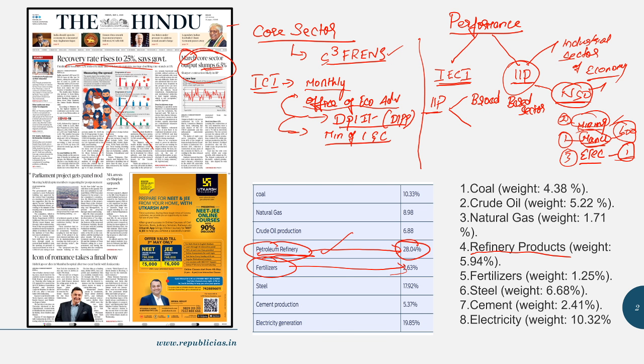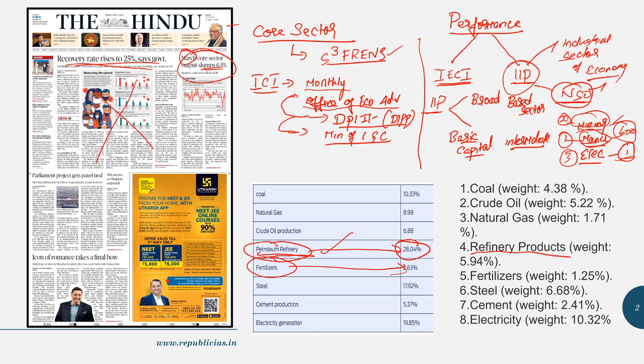This is one way of classification, and the other way in which industries are classified in IIP is based upon use-based sectors. They classify goods into basic goods, capital goods, and intermediate goods, and they classify industries based upon the type of goods which they produce, and place them under basic goods, capital goods or intermediate goods, so that they get to know the performance of the industries. This is the Index of Industrial Production, which is released by NSO on a monthly basis.